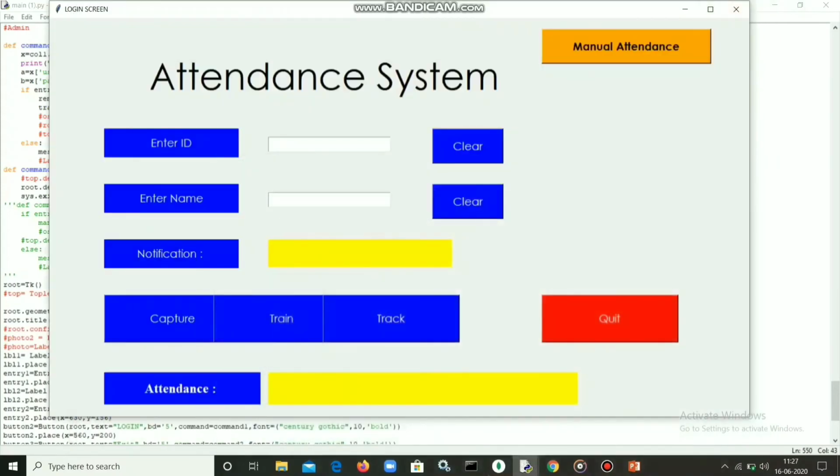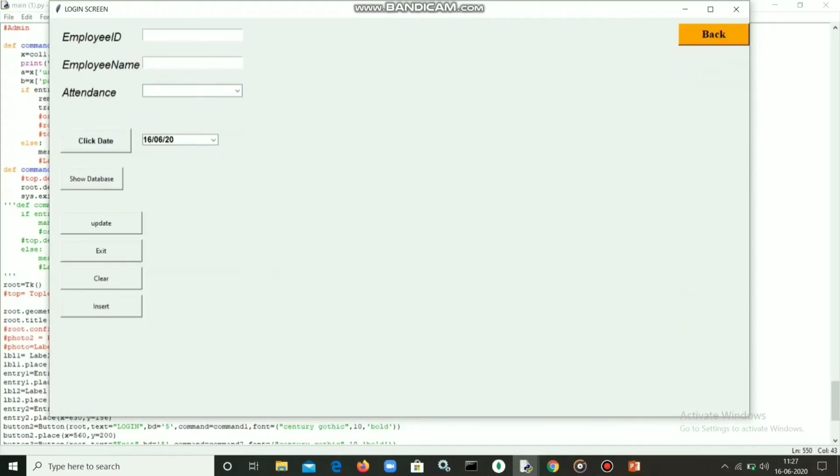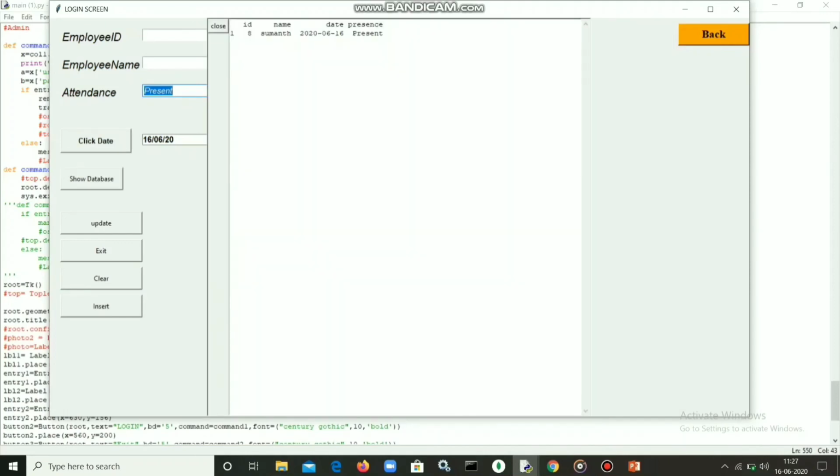Sometimes when there is some miscommunication or error, we can modify it through manual attendance. If we enter the ID and name, we can change the attendance of any person, and it will be reflected in the DB. We can see how many persons are there. Here this is an ID which we took earlier, and this is a face image which we took from earlier tracking and training.